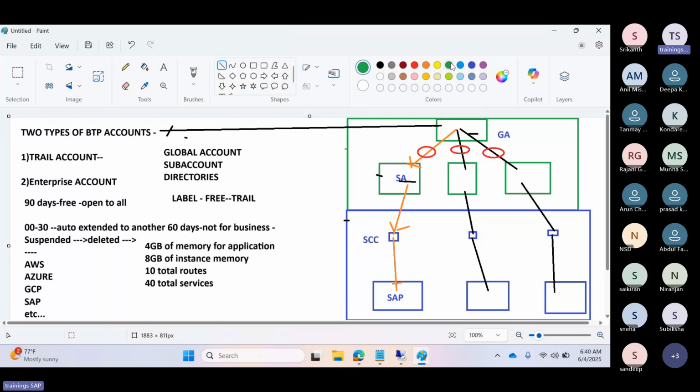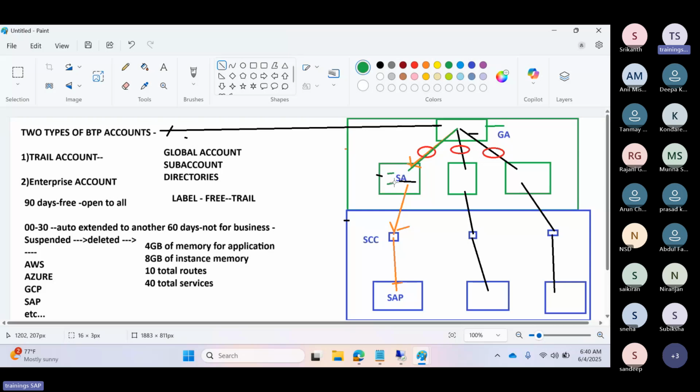Okay. So normally this setup we will get from SAP, which means we have to register it. I will explain how to register it. Once you get the global account, under the global account we need to create a sub account. Under the sub account, we need to subscribe to all the business services, solutions, and everything.